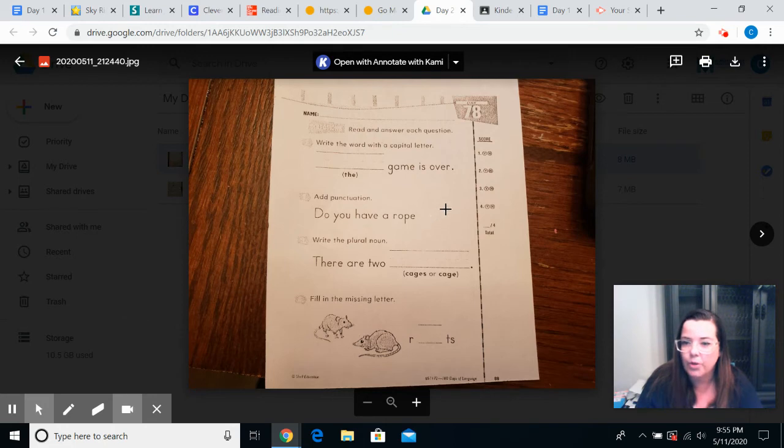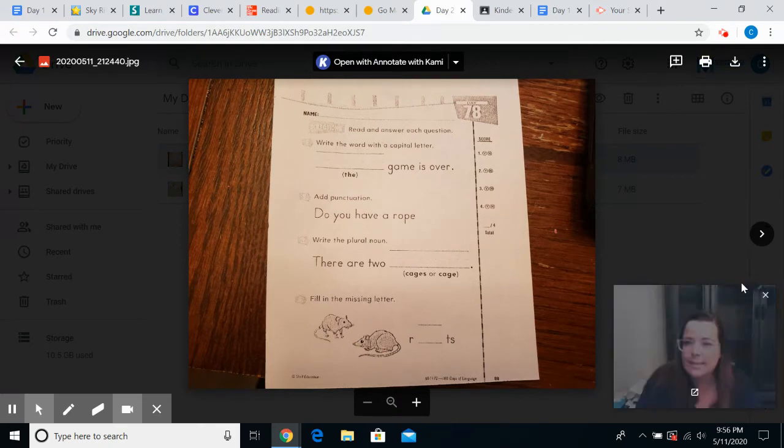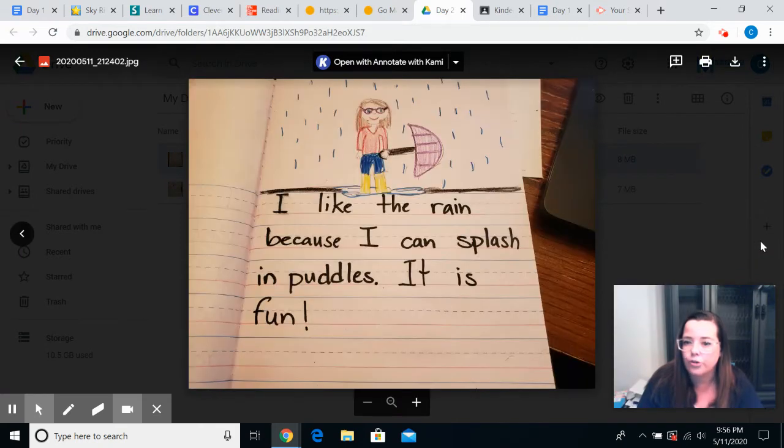Of course, we're going to start with our warm-up. It's day 78 up at the top. Let's read it. It says, write the word with a capital letter. The game is over. So you just put that the with a capital. Add punctuation. Do you have a rope? Do you need a question mark, a period, or an exclamation mark? Write the plural noun. Remember, plural means more than one. There are two cages, or there are two cage. And last, fill in the missing letter. The word is rats.